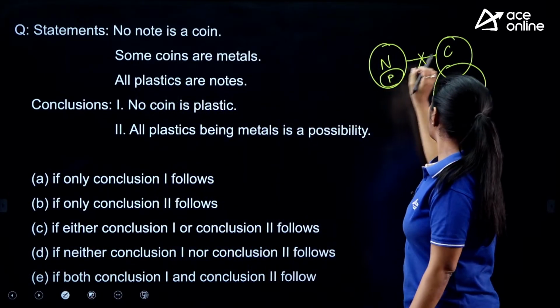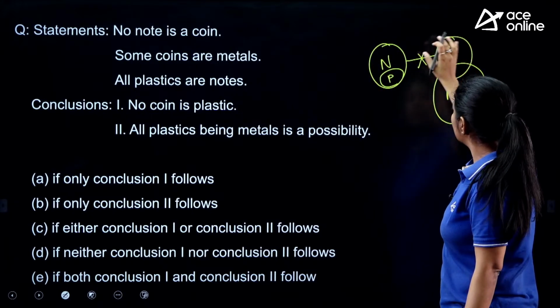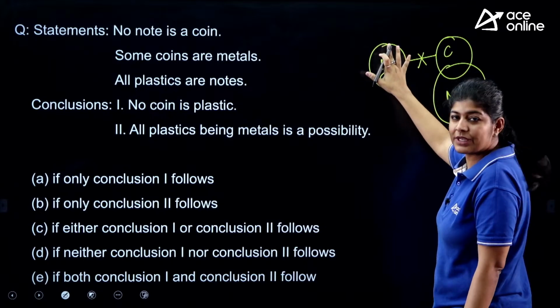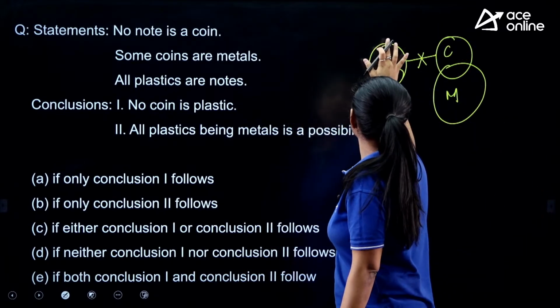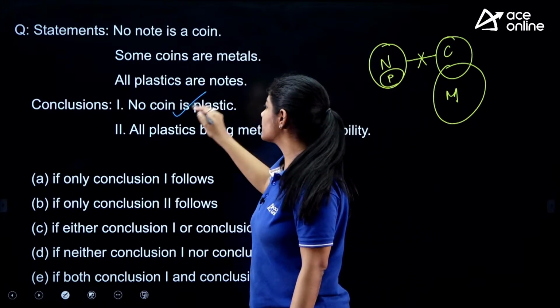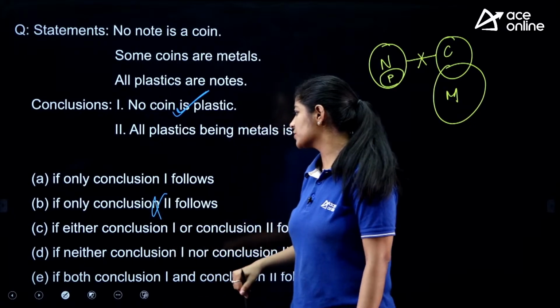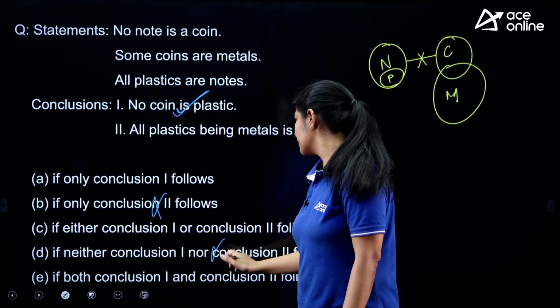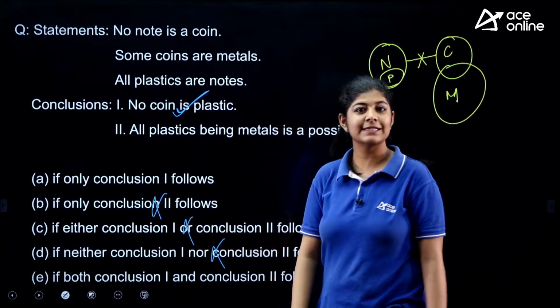First, no coin is a plastic. Can we say that? Yes. Why? Because the plastic belongs to notes and notes can never be a part of coins. That means this one is true. If this one is true, we can easily eliminate option number B and option number D. The entities are different. That means we can eliminate option number C as well.